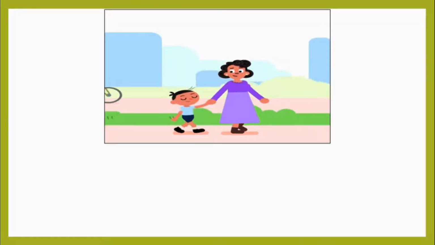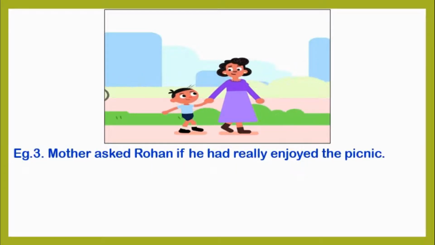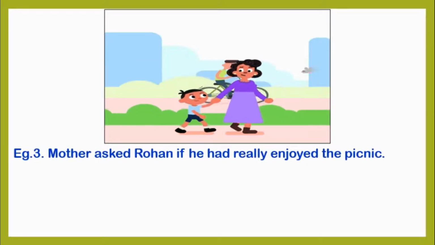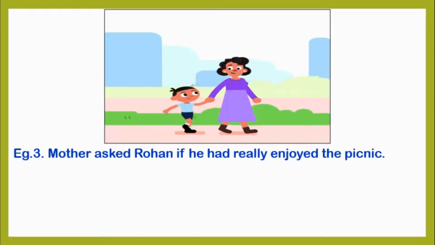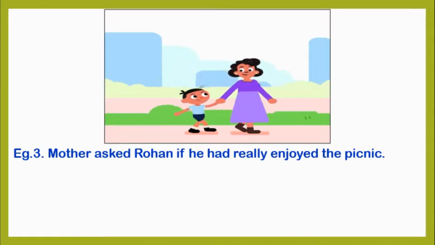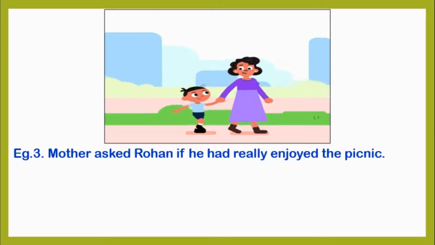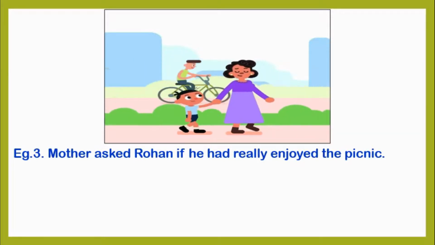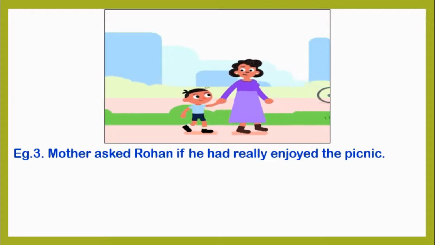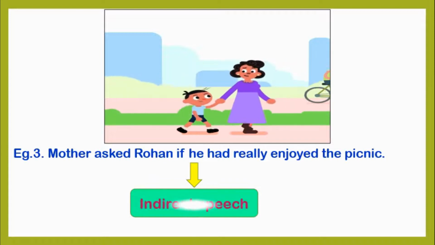Next example, Mother asked Rohan if he had really enjoyed the picnic. In this example, the actual words said by the speaker, that is mother, are not used, but the meaning of the sentence has remained the same. Hence, it is said to be in indirect speech.